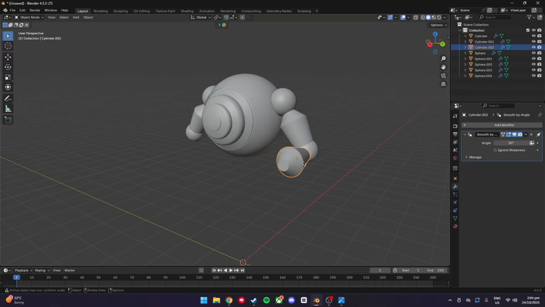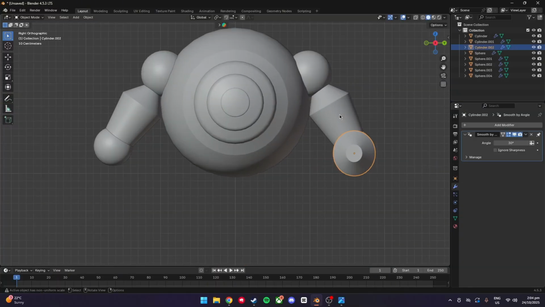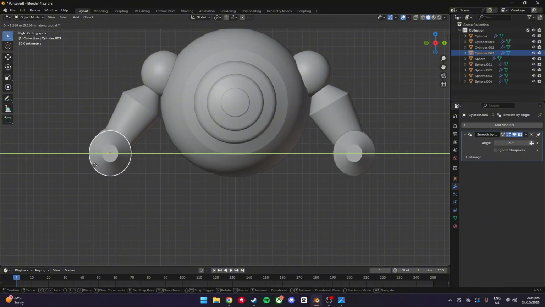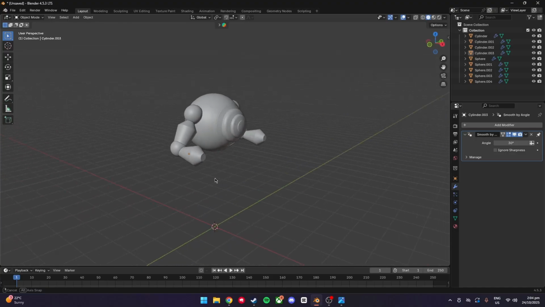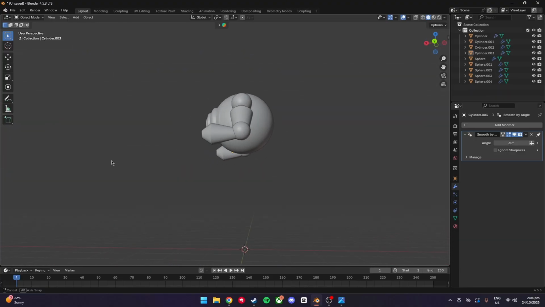And then once you're happy with that one, I'm just going to do the same thing. Shift D, GY, and let's just move it over to this side. Look at that now. That's looking really cool.